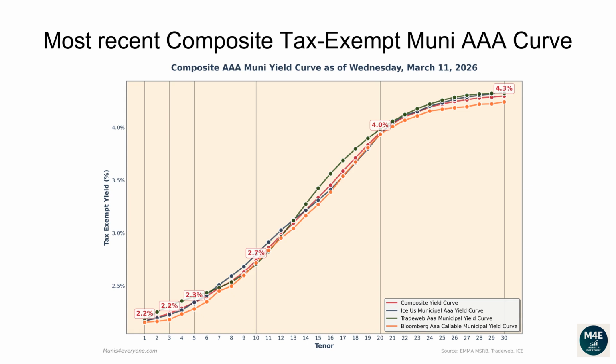The one-year composite tax-exempt yield is 2.16%. The two-year yield is 2.2%. The three-year yield is 2.24%. The 5-year yield is 2.34%. The 10-year yield is 2.74%. The 20-year yield is 3.95%. The 30-year yield is 4.3%.